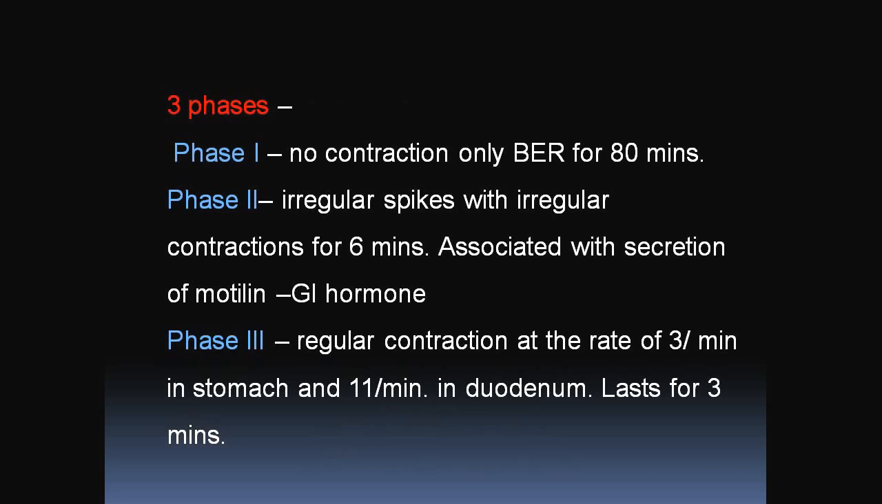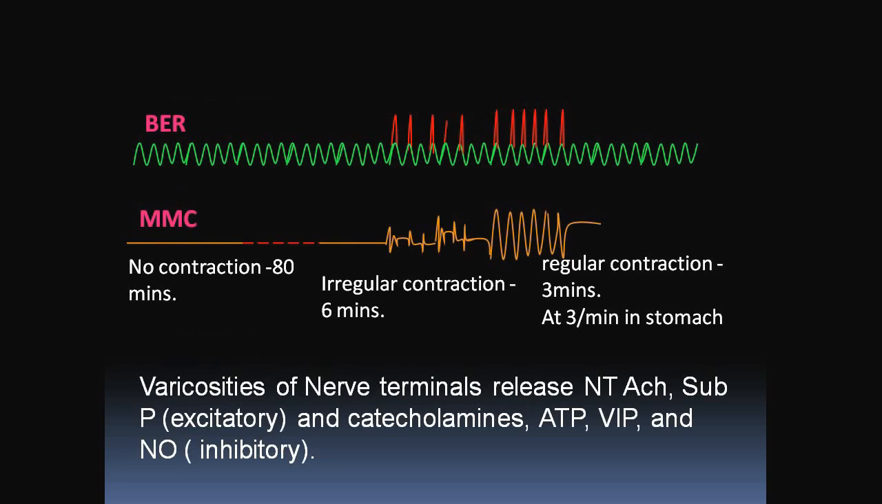Phase 1 has no contraction, only BER, for 80 minutes. Phase 2 is irregular spikes with irregular contractions for 6 minutes and is associated with the secretion of the GI hormone motilin. Phase 3 has regular contractions at the rate of 3 per minute in the stomach and 11 per minute in the duodenum, and it lasts for 3 minutes. Phase 1, no contraction. Phase 2, irregular spikes. Phase 3, regular contractions. This figure shows you the basic mechanism of BER and formation of MMC, the migrating motor complex.